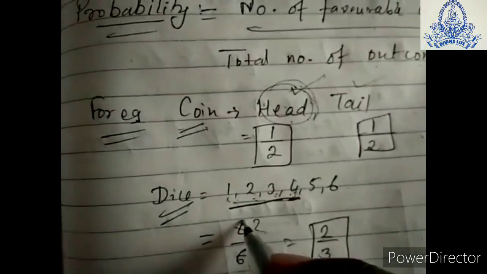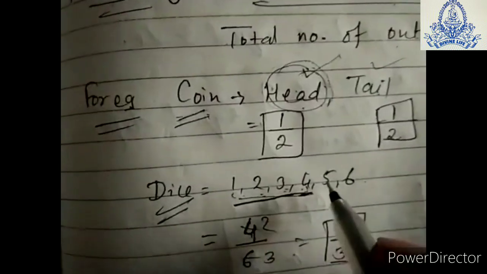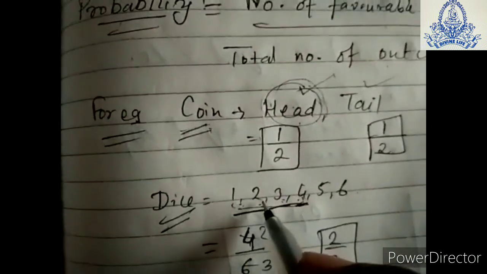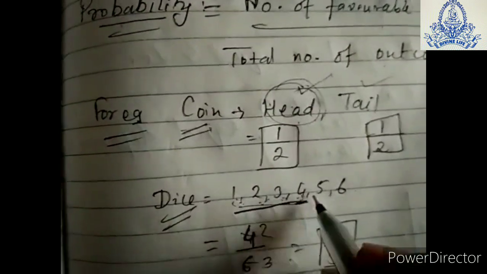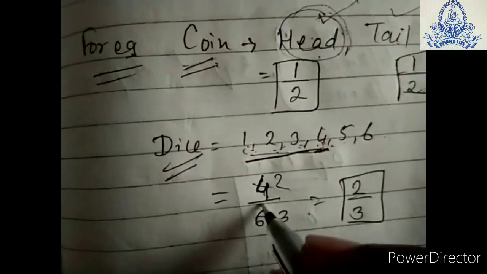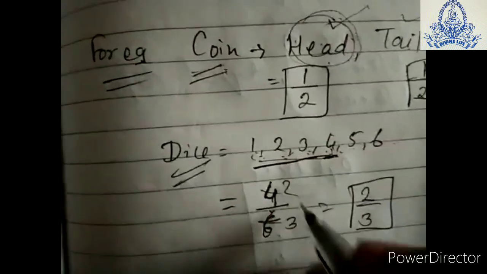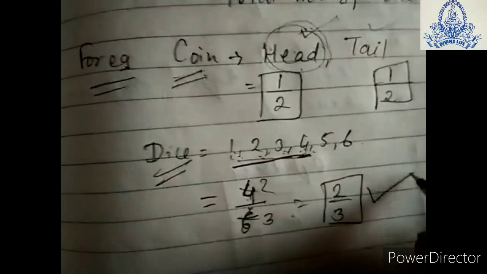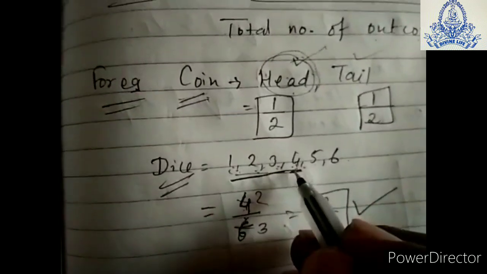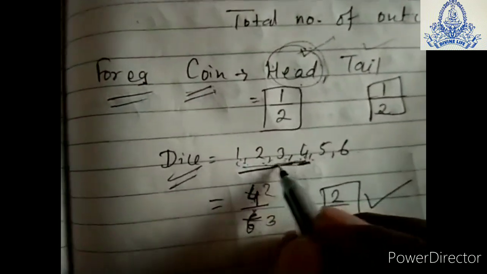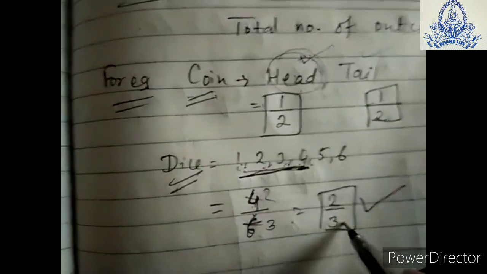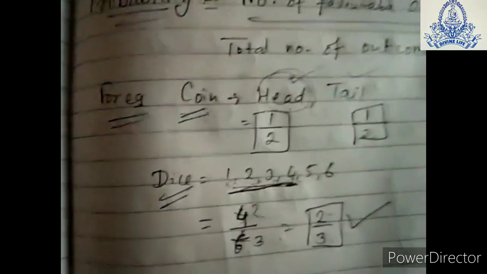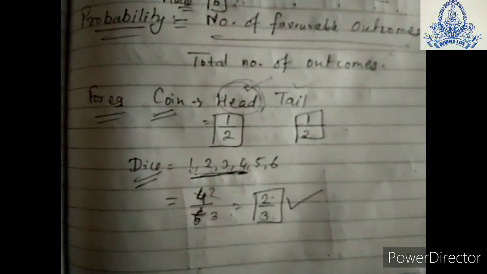The number of favorable outcomes is 4, and the total number of possible outcomes is 1, 2, 3, 4, 5, 6. So we will take 6. 4 upon 6, we cancel by 2: 2 twos are 4 and 2 threes are 6. So the probability of getting a number less than or equal to 4 is 2 by 3, or 2 upon 3 you can say. So this is the probability to find any outcome numbers.